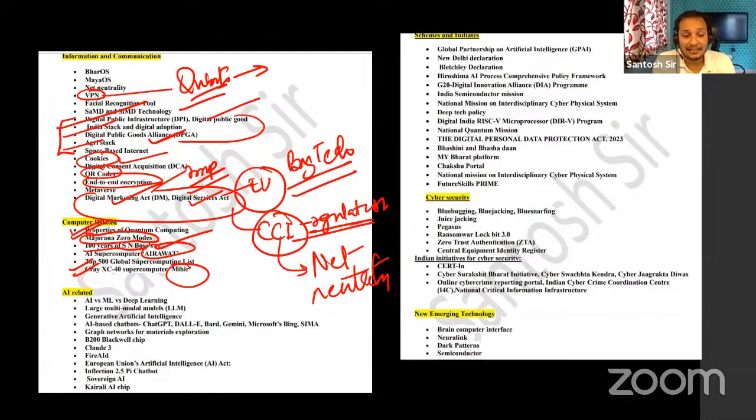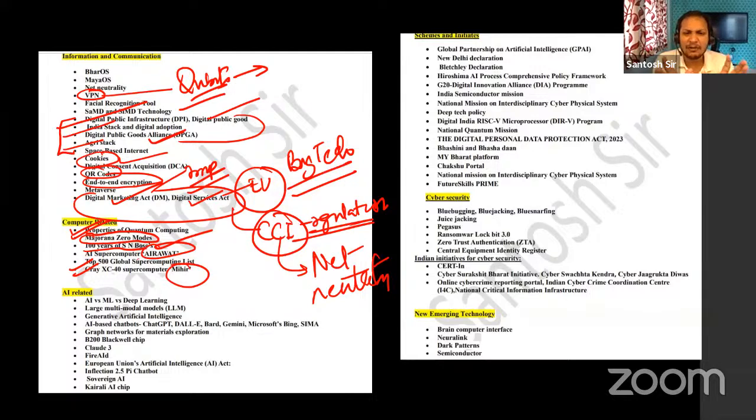So guys, they can ask you what is artificial intelligence, what is machine learning, what is deep learning, and what are the differences between them. They can ask you about the large multimodal language models. Then they can ask you what is generative AI. Then, guys, various kinds of chatbots which are coming up in artificial intelligence, like ChatGPT, DALL-E, Bard, Gemini.